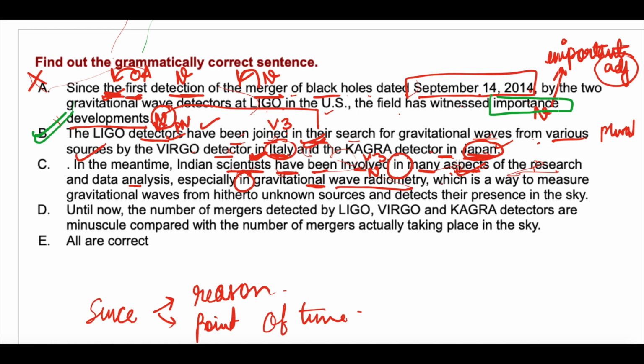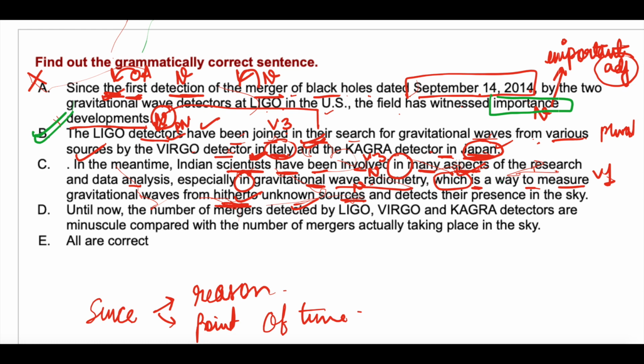Which is a way. What is a way? What is here? Which has been used for this involvement. Which is a way. That's why is has been used, because involvement is singular. Which is a way to measure, 2 plus V1, to measure gravitational waves from hitherto. What is the meaning of hitherto? Hitherto means previously. From previously unknown sources. Sources here is a noun and unknown, and these hitherto, these two are adjectives. Okay. Sources and detects their presence in the sky.